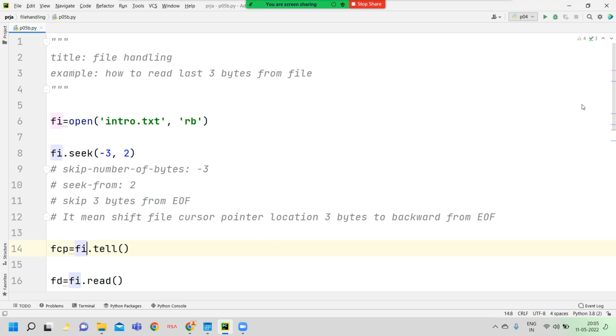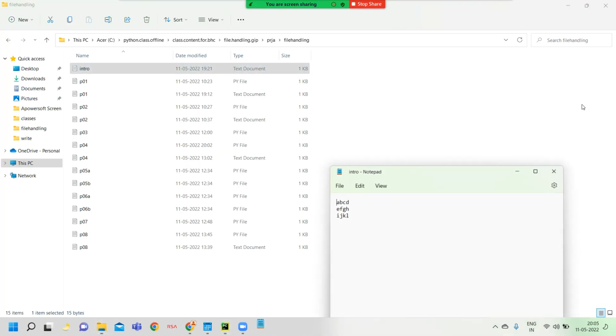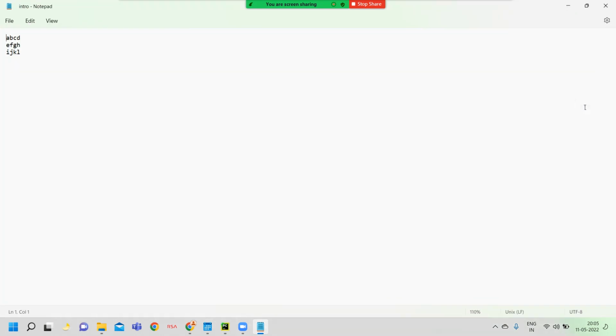Okay. Now what does the tell function return? Before executing this program, I want to open this file and explain it right here. Okay, this new line occupies 1 byte, then L occupies 2 bytes, K occupies 3 bytes. Now the cursor waits here itself. Cursor waits here itself means what? The cursor waits after J.